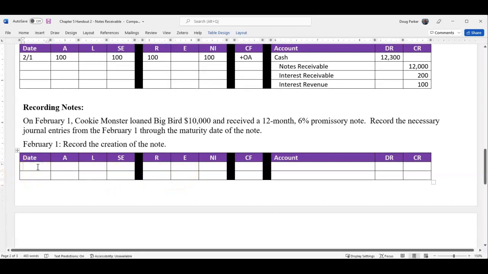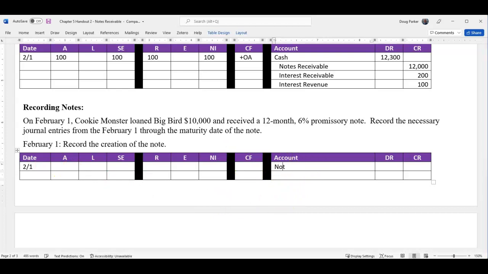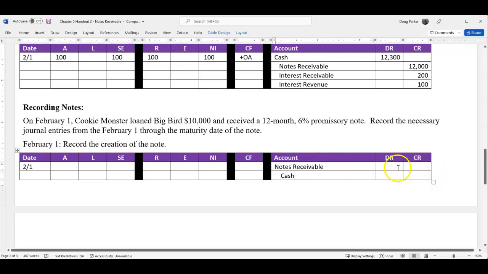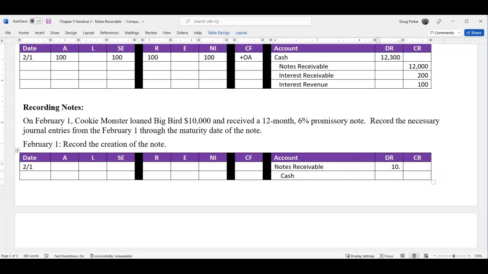Well, February 1st, we're creating the note. So here, we're going to go in and create the note. We're going to debit our notes receivable just like before. We created the note. And we're going to credit cash because in this example, we're lending cash out.